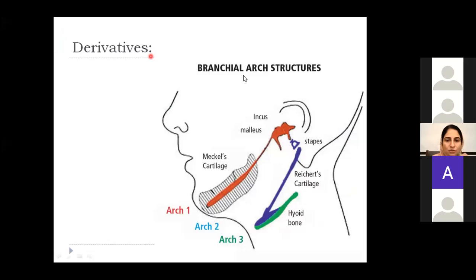Okay, so these are the components of the first pharyngeal arch. You can see that these are the 2 ear ossicles. So understand, this cartilage component has communication up to the ear. The incus and the malleus, they are derived from the first pharyngeal arch. Then this is anterior ligament of malleus. Then here there is the sphenomandibular ligament, and then this is the mandible. Okay, these structures, they are derived from the first pharyngeal arch.